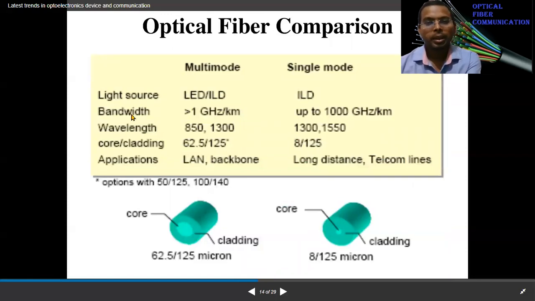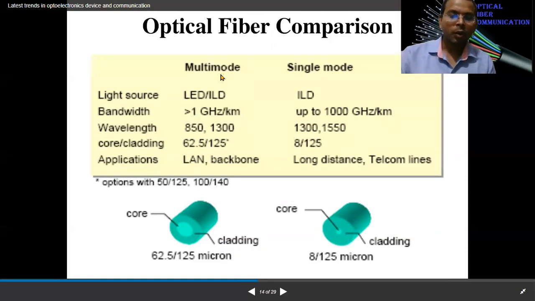So for optical fiber comparison, you can compare multimode fiber and single mode fiber. For multimode fiber, to launch light we use a light source, either an LED or a laser diode, that is, light emitting diode or laser diode. But for single mode fiber, we use laser diode only. Laser diode has a very small spectral width, but LED has a much larger one. For bandwidth, you can see it's greater than 1 gigahertz here, and here it is up to 1000 gigahertz.